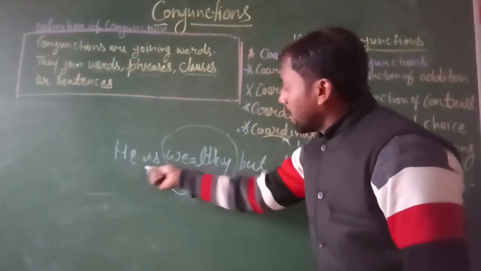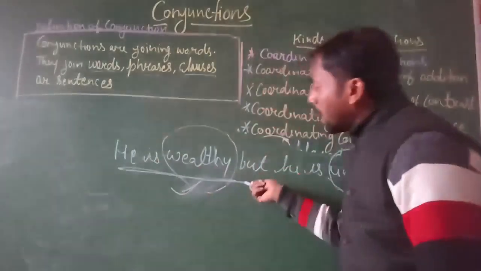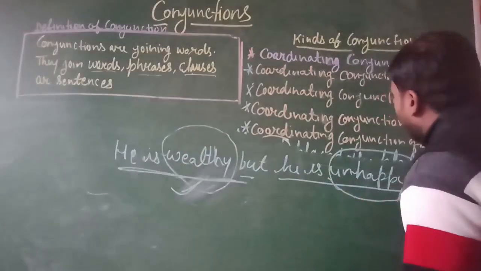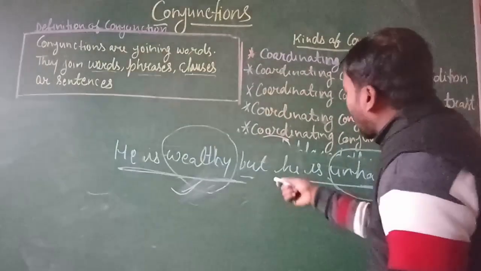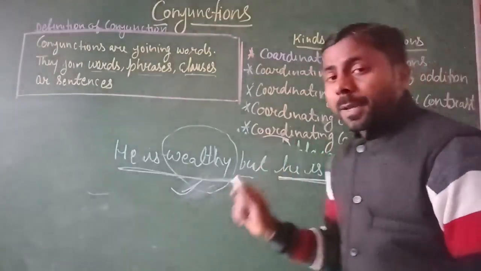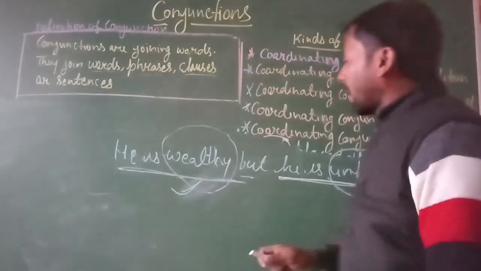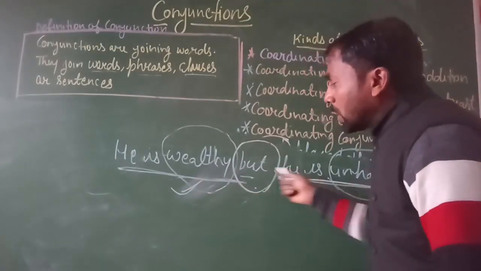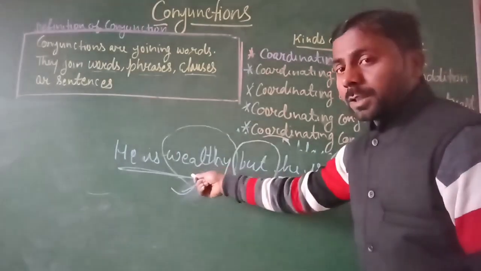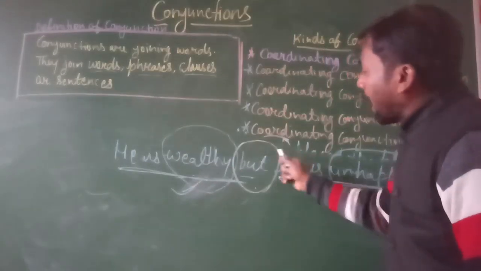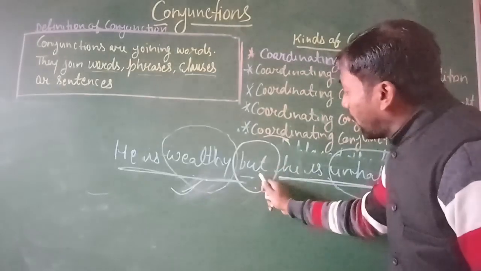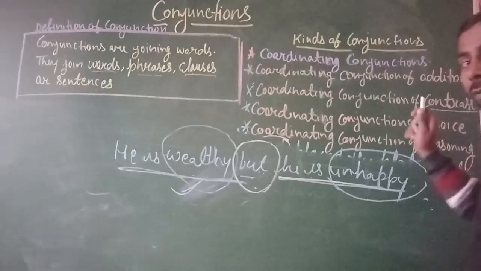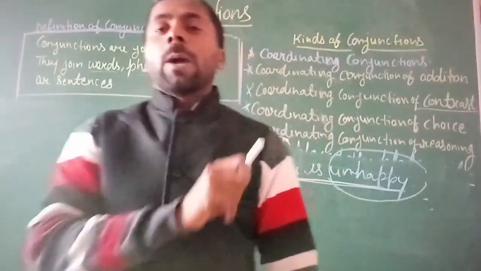He is a wealthy person, but he is unhappy. It means he was not a happy person. So the word but adds two opposing sentences, and this word but will be the coordinating conjunction of contrast. I hope you all understand this example very well.